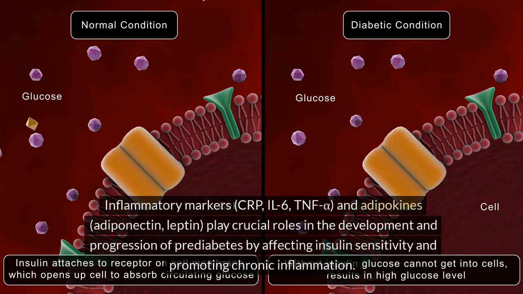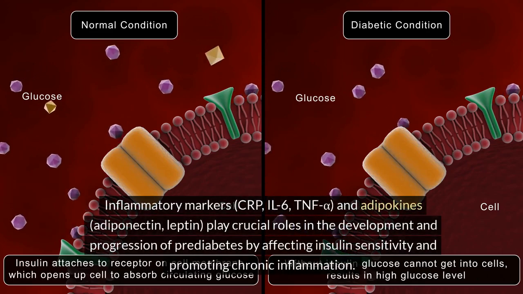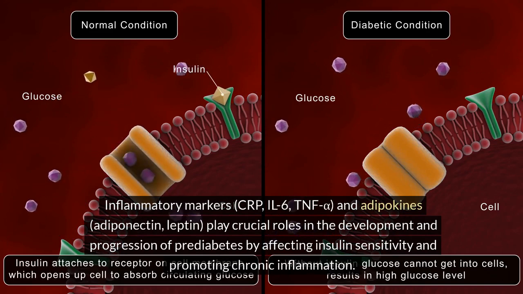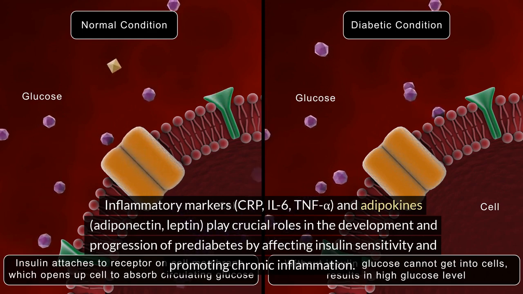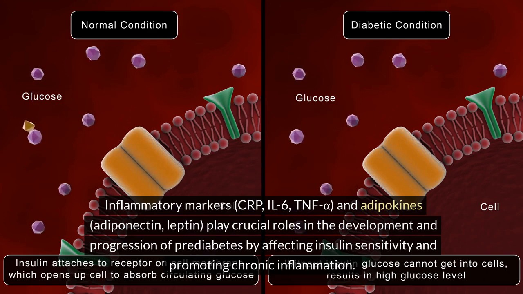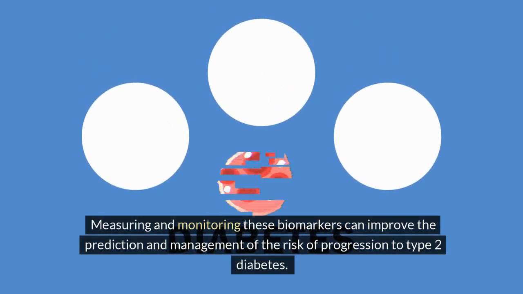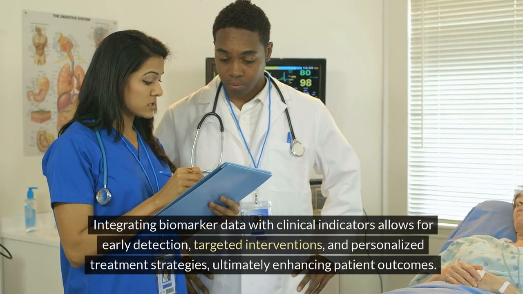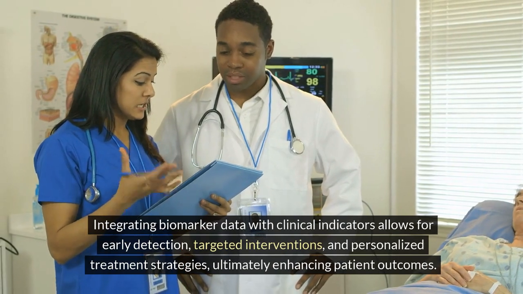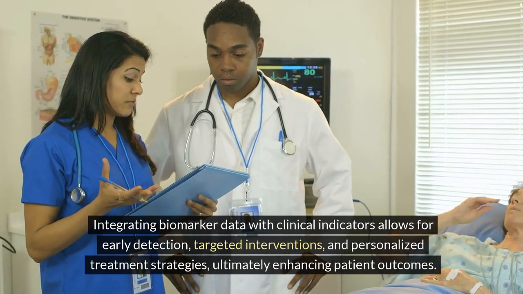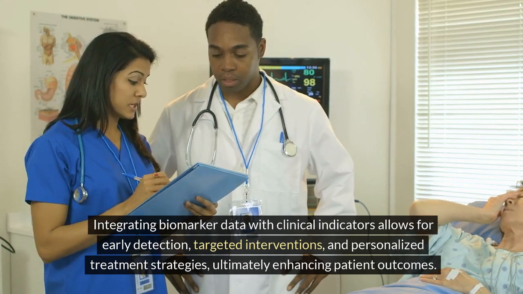Conclusion. Inflammatory markers, CRP, IL-6, TNF-alpha, and adipokines, adiponectin, leptin, play crucial roles in the development and progression of prediabetes by affecting insulin sensitivity and promoting chronic inflammation. Measuring and monitoring these biomarkers can improve the prediction and management of the risk of progression to type 2 diabetes. Integrating biomarker data with clinical indicators allows for early detection, targeted interventions, and personalized treatment strategies, ultimately enhancing patient outcomes.